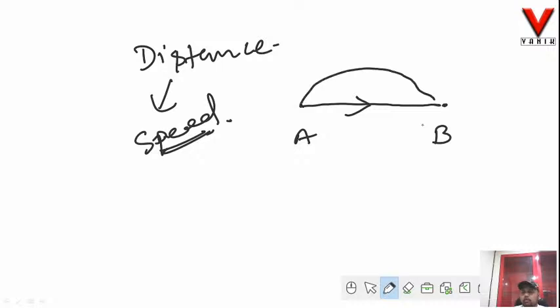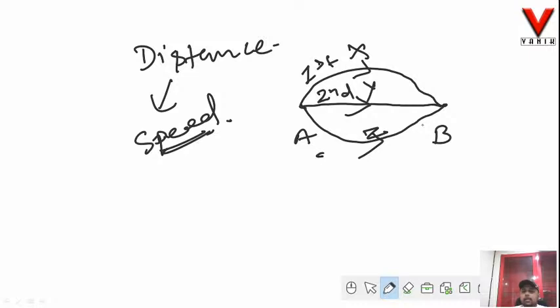Other, as you can see, this is a curve or a curvilinear path from A to B. This is also a curvilinear path from A to B. Okay. So this is say Mr. X, Mr. Y and Mr. Z. Now Mr. X has taken this first curvilinear path, Mr. Y has taken this second path, and Mr. Z has taken this third path.